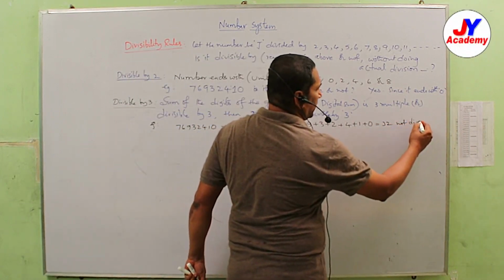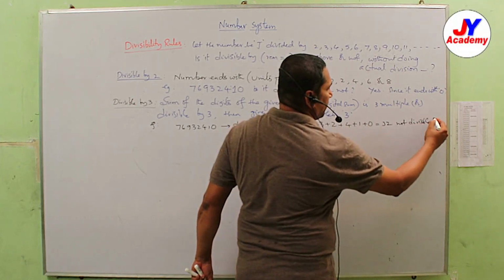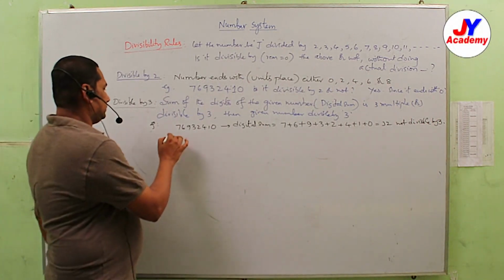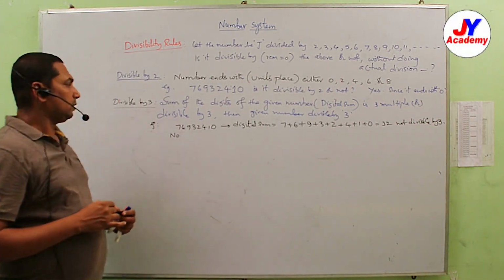So it is not divisible by 3. Therefore the given number is not divisible by 3. Okay.